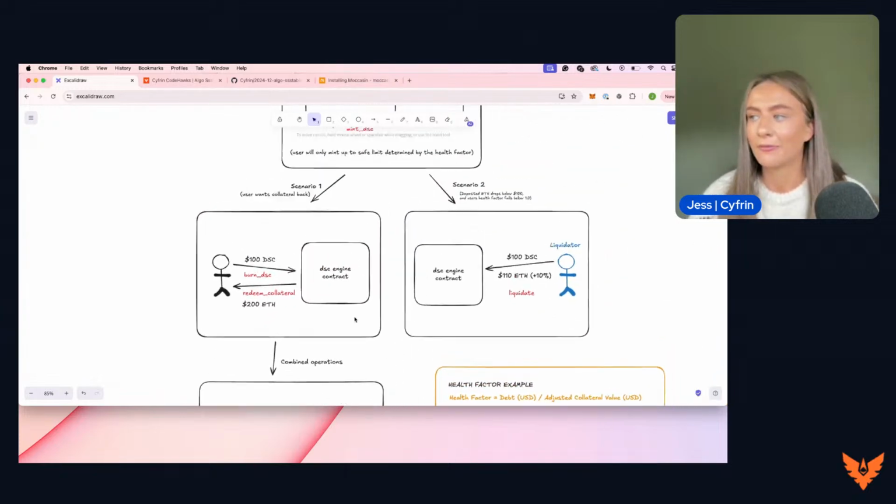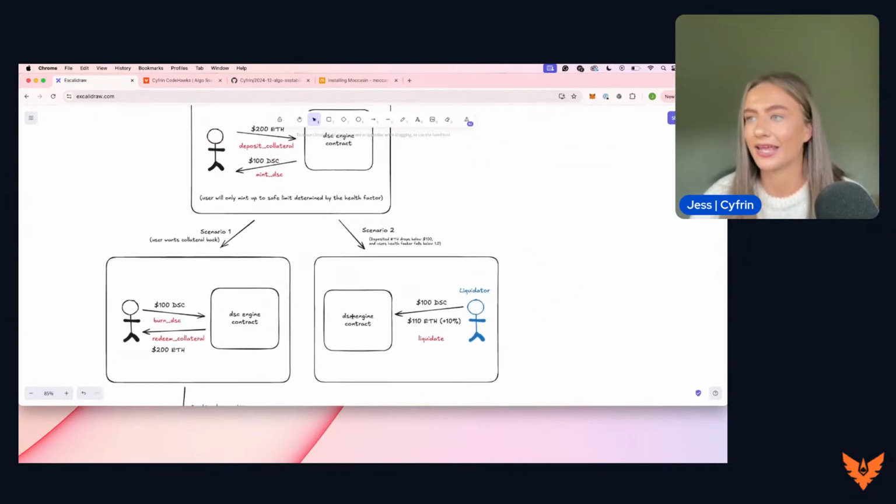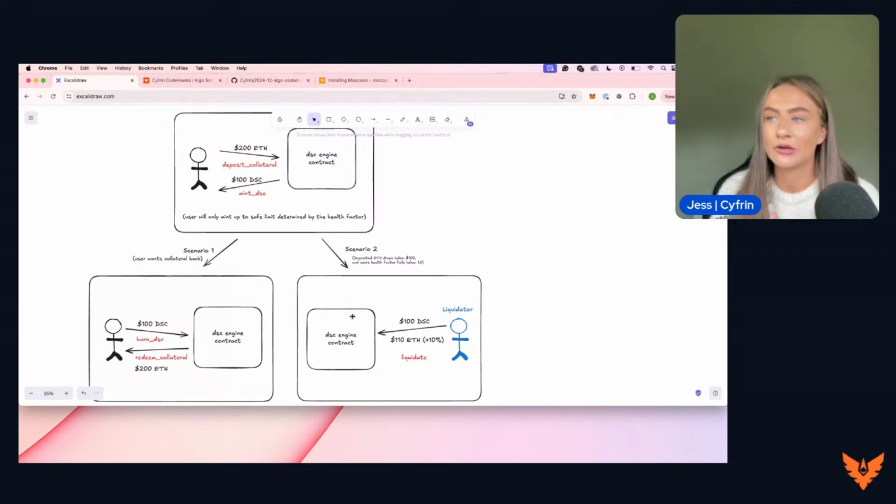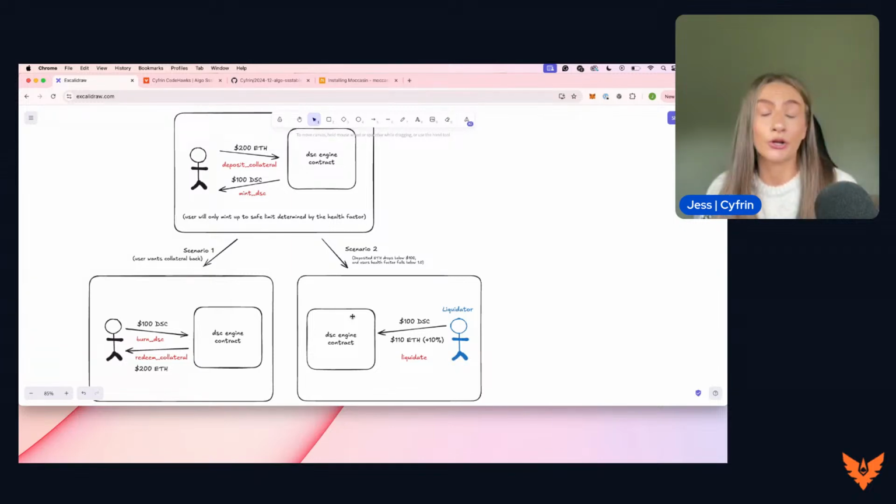The second scenario is the more interesting scenario. In our case, the user has deposited $200 worth of ETH and minted $100 worth of DSC. Now, if the value of ETH drops to a certain point, which means the health factor falls below 1, a liquidator is going to jump in and deposit 100 DSC, and in return, they're going to receive $110 worth of ETH, because 10% is what we've deemed to be the bonus in this protocol.